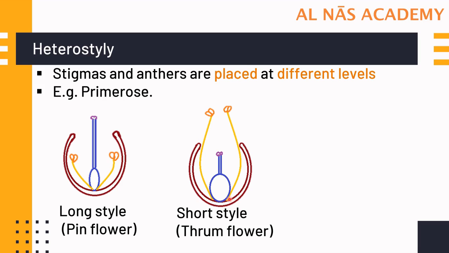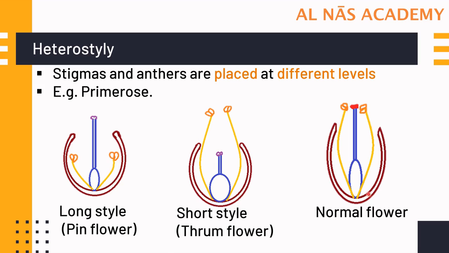So these are the two types of flower in primrose, whereas in oxalis there are three types of flower. The first type is pin flower, the second is thrum flower, and the other type is normal flower. Now over here the length of the style and the filament are appropriate to each other, and this is an example of oxalis. In heteromorphic flowers, pollen grains produced from the anther will pollinate the stigma produced at the same level. So in this type of flower, that is normal flower of oxalis, there is a possibility of self-pollination, whereas in pin flower and thrum flower only cross-pollination will take place.